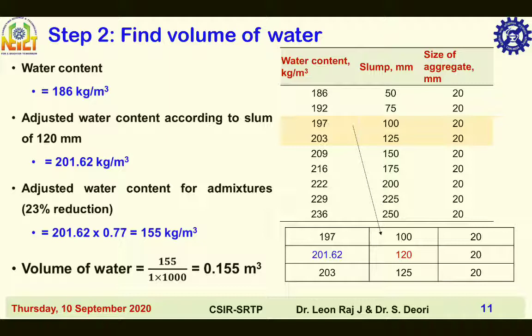Hence, the water content of 201.62 kg per meter cube is adjusted to 201.62 into 0.77, that is equal to 155 kg per meter cube. Volume of water is equal to mass of water in kilogram divided by specific gravity of water into density of water. Specific gravity of water is equal to 1, density of water is equal to 1000 kg per meter cube, mass of water is equal to 155 kg. So volume of water is equal to 0.155 meter cube.